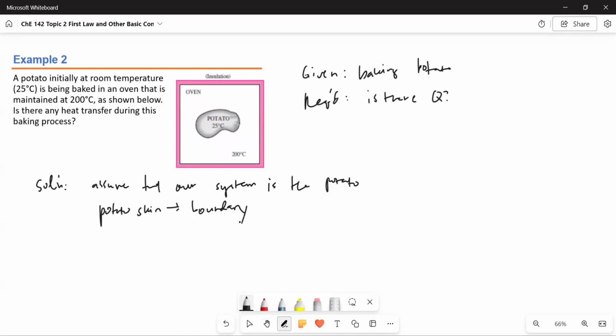So with this assumption, since there's a temperature difference between the potato and the oven, there's a driving force, which is the temperature difference. Therefore, there is Q. Temperature difference is the driving force for heat transfer.